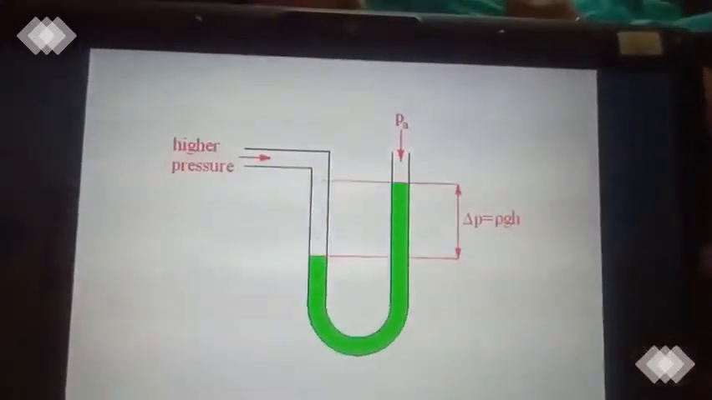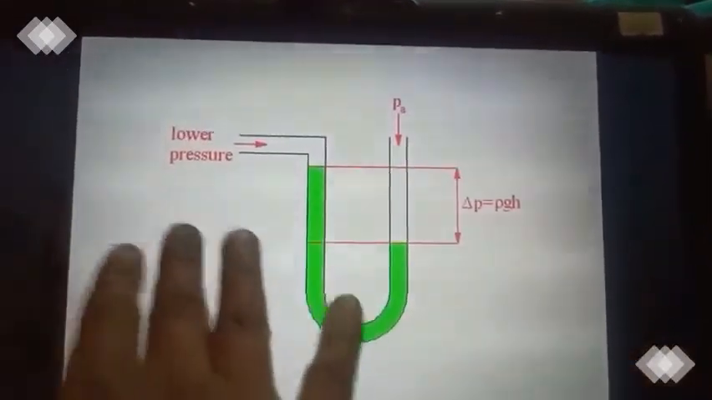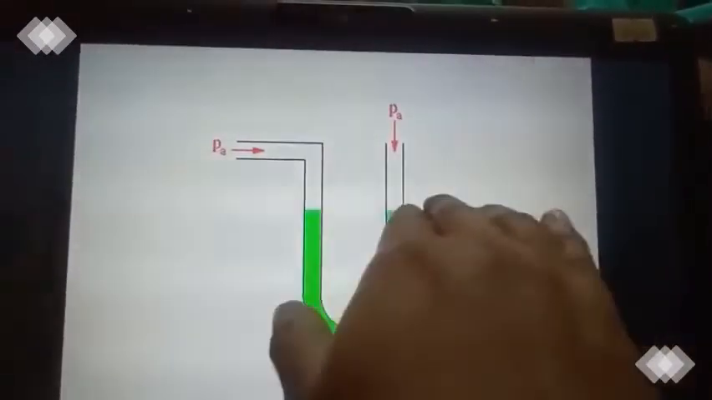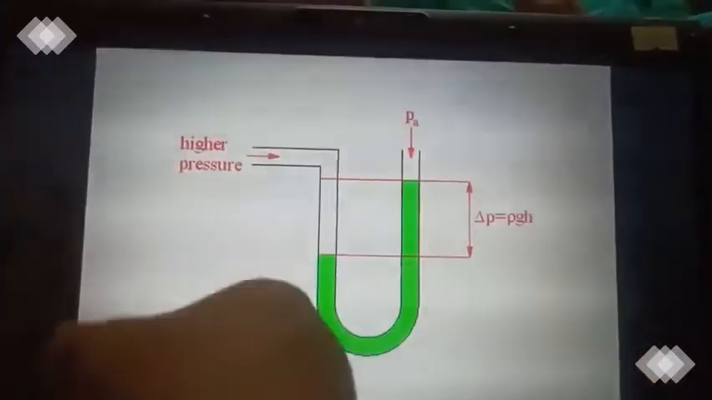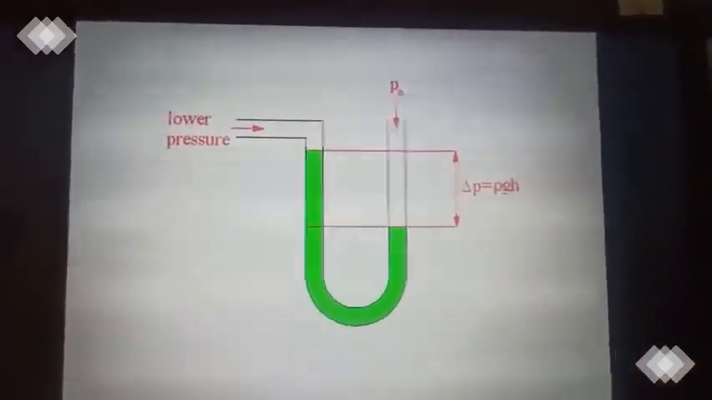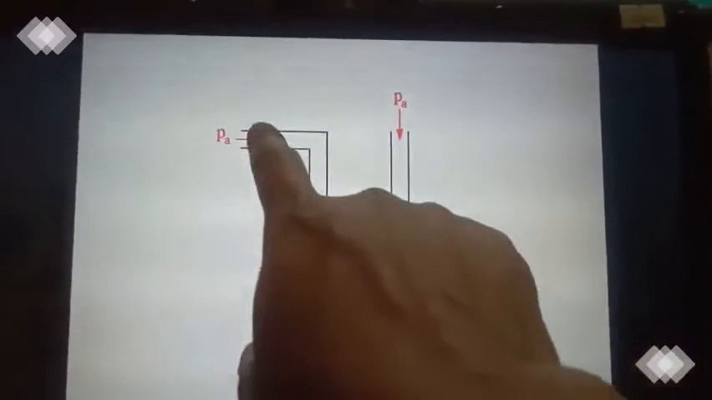Clear? So what I am saying is, when there is no pressure difference, the liquid remains at the same height. So when you dip the funnel inside the beaker containing water, what will happen? It creates a high pressure.